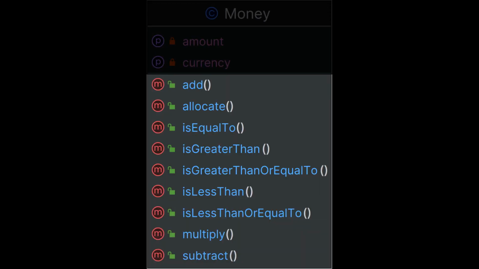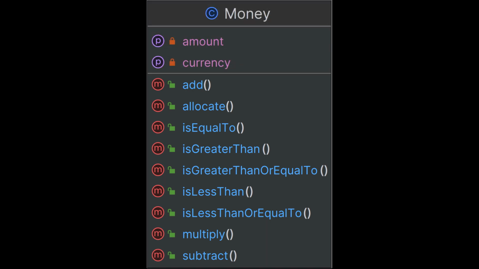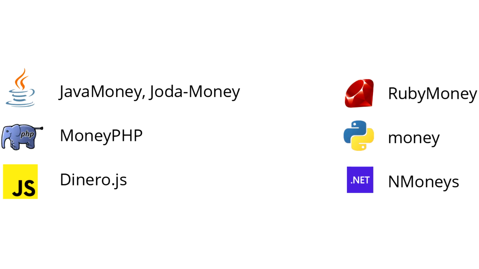What's more, this class offers basic operations like adding, subtracting, and comparing. The idea is to have all these monetary calculations enclosed in some library that is well tested, so you can trust it. And yes, most languages already have dedicated money libraries that implement this pattern, and I will cover them in separate videos.